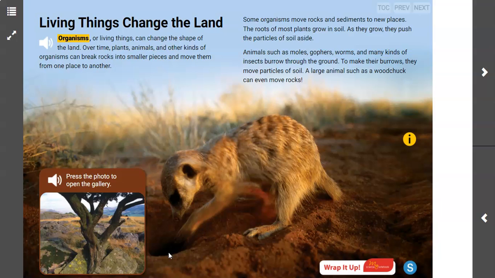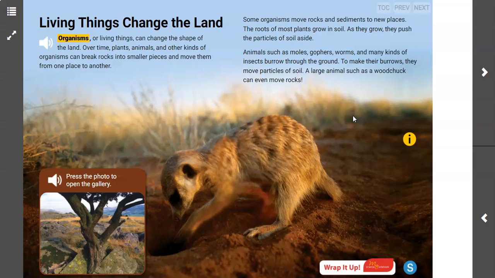So as the animal is digging, it's moving the soil, that's erosion, and when the soil kind of rests wherever the animal's throwing it, that's going to be some deposition there, okay? And most small animals can only move sediment or small particles of soil, but some animals, like a woodchuck, can even move bigger pieces of rock if they're strong enough to do that, okay?